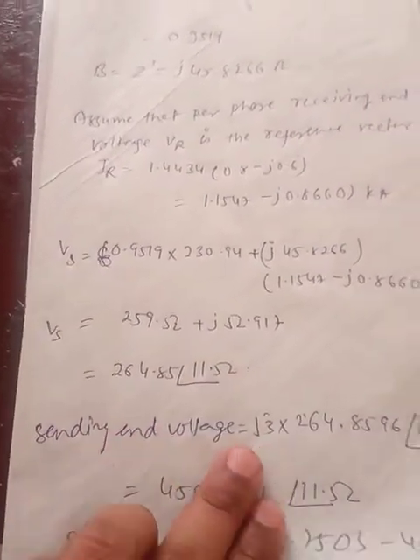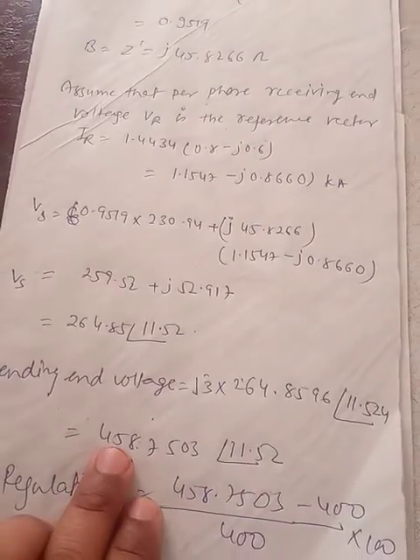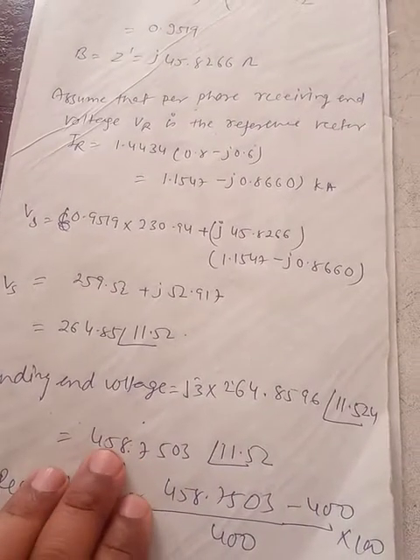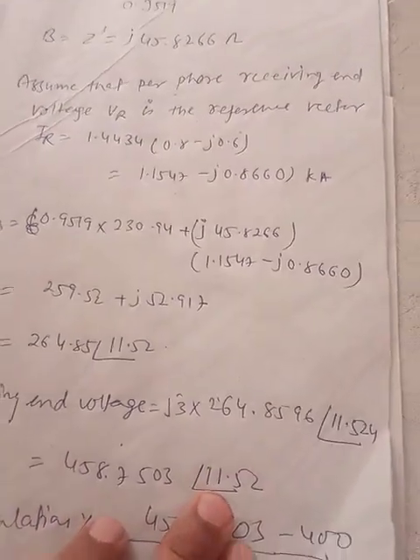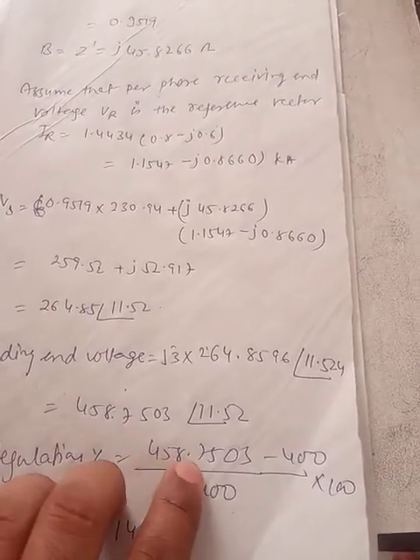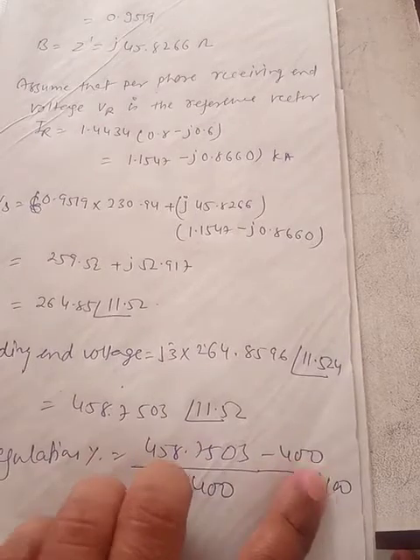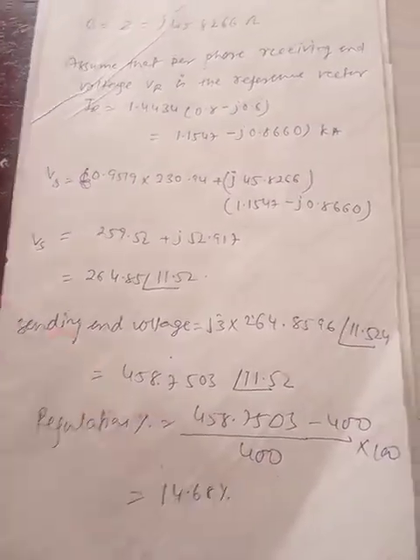Now the sending end voltage, if you multiply by root 3, will become 458.7503 with an angle of 11.52, and the percentage regulation will become (458.75 minus 400) upon 400 into 100, which is 14.68. So this is the net voltage regulation.